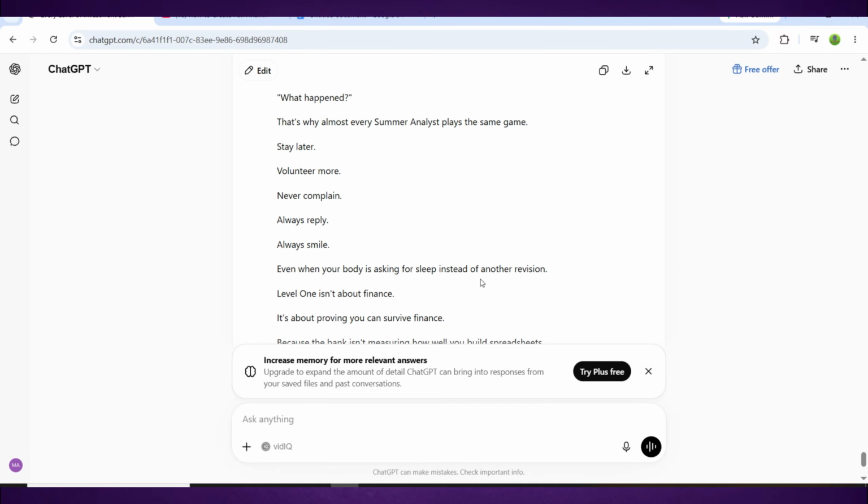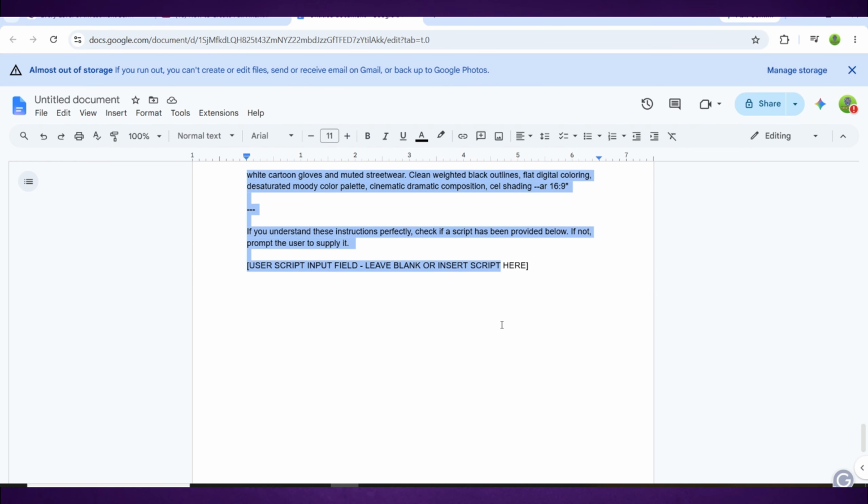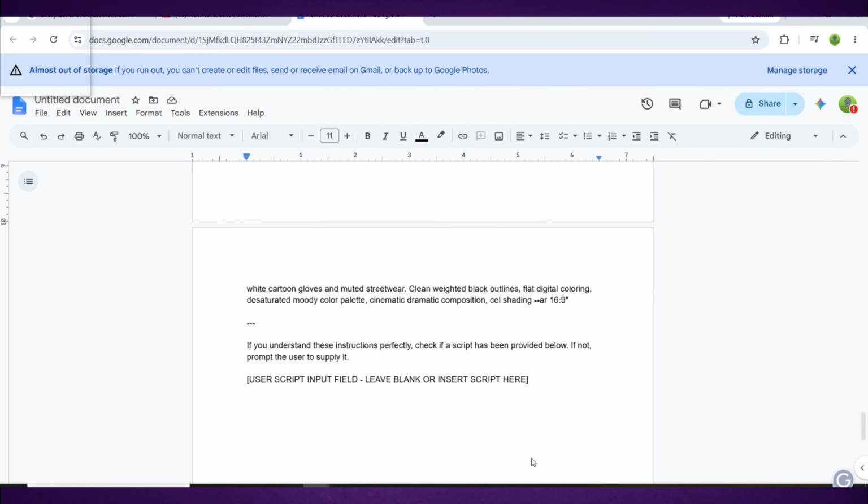Step 3. Setting up your visual production system. To do that, go back to the Google Docs file and copy the visuals prompt.